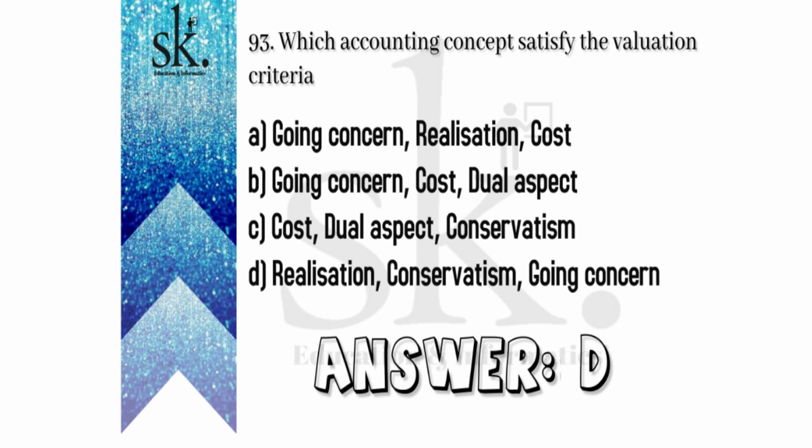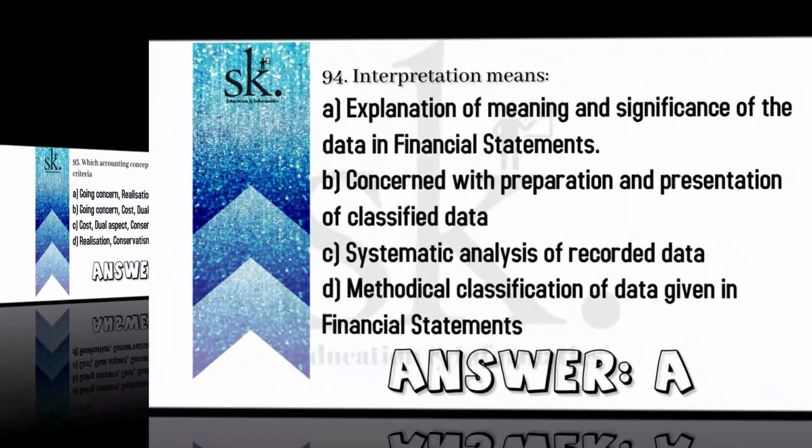So, which accounting concept satisfies the valuation criteria? The correct option will be D, because going concern is also an accounting term for a company that has the resources required to continue operating indefinitely until it provides evidence to the contrary. Basically, the term also refers to a company's ability to make enough money in terms of valuation to stay afloat or to avoid bankruptcy. Therefore, the correct option here will be D, which is a part of realization, conservatism, as well as going concern concept. Question number 94.